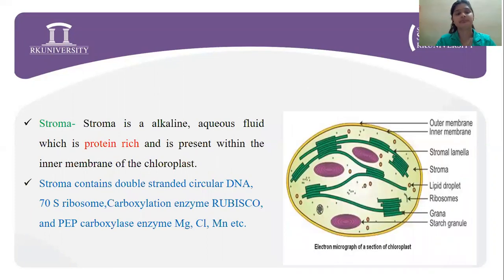Going on to the stroma, it is an alkaline aqueous fluid which is protein rich and is present within the inner membrane of the chloroplast. Stroma is the site for the light independent reaction, which is the dark reaction. Stroma usually contains chloroplast DNA, chloroplast ribosomes, the carboxylation enzyme rubisco, and phosphoenol pyruvate carboxylase enzyme. Along with it, magnesium, chlorine, and manganese are also present in the stroma.